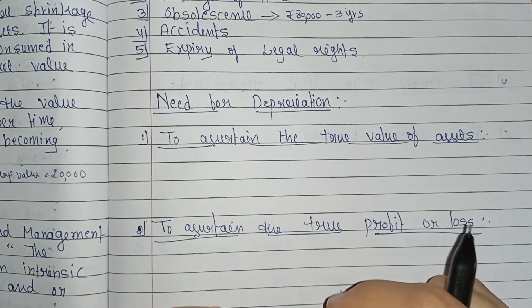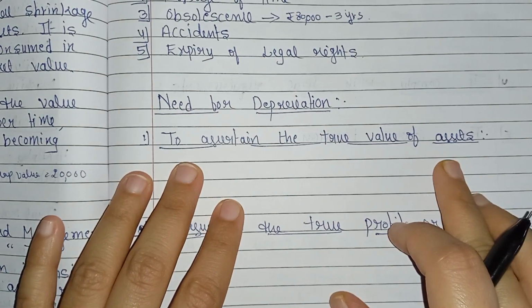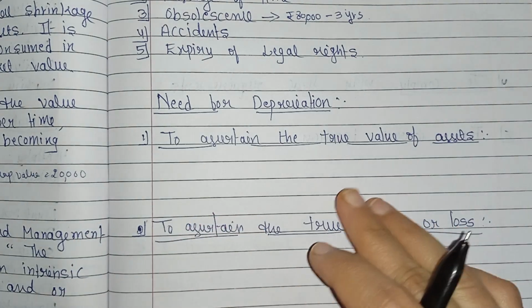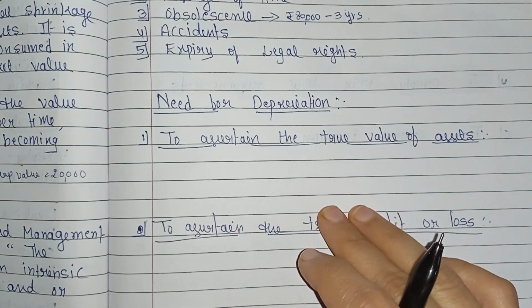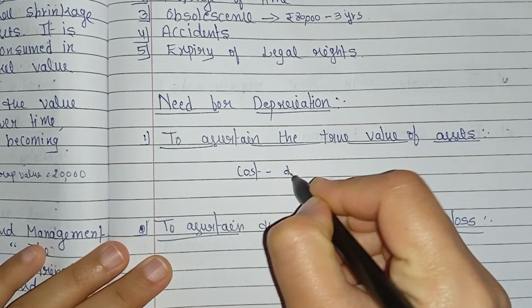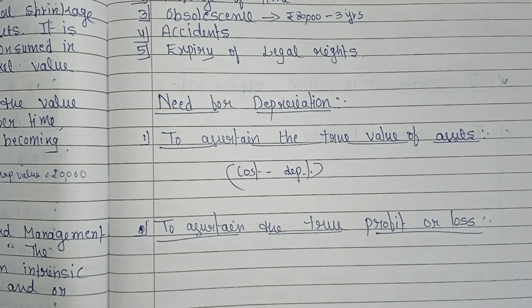Then the balance sheet will show an overstated value of assets. So depreciation helps in showing the current book value. How do we calculate it? Cost minus depreciation. So the balance sheet is realistic.